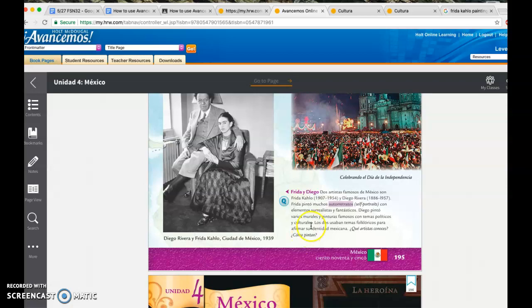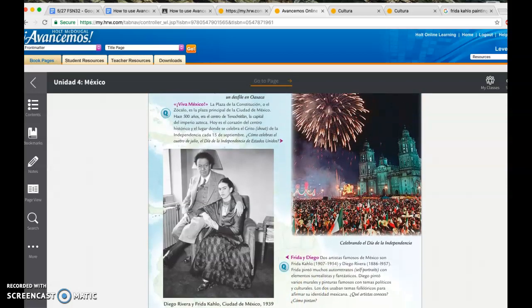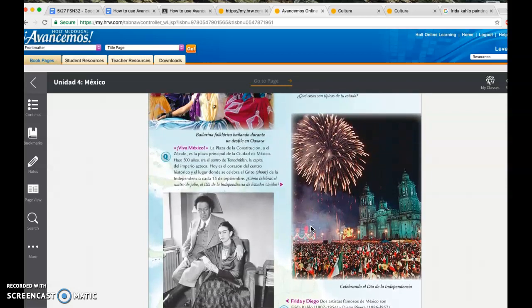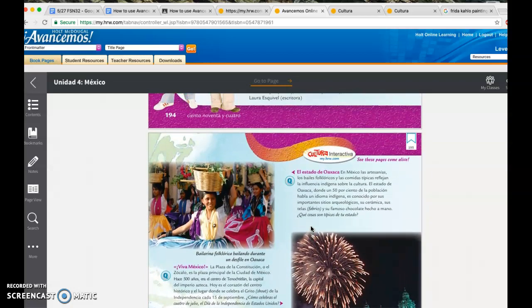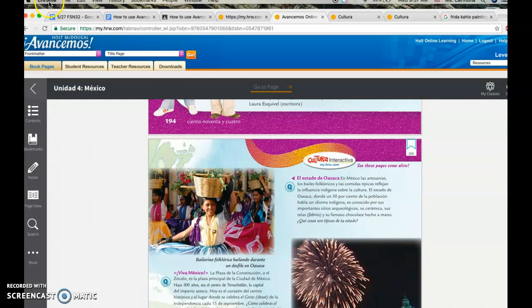Now, I'm going to show you something that I really like about the book and the fact that you can access this from home. But remember, in order to have access to these features, you must be using Google Chrome. Okay? You see over here, I'm using Google Chrome. All right. So right now I'm going to click here. You guys see Cultura Interactiva? See how the little hand just pops? That means I can click on it.